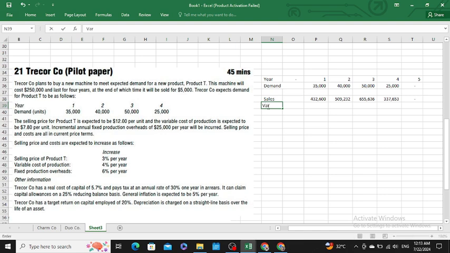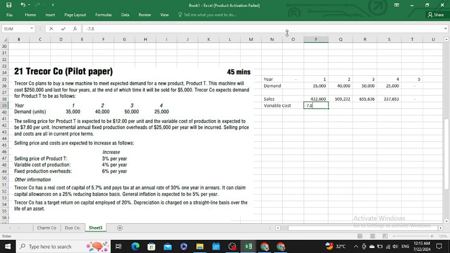Variable cost. We have a variable cost of 7.8 per unit.